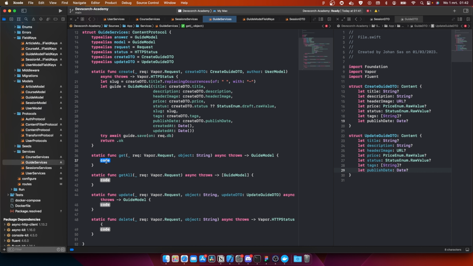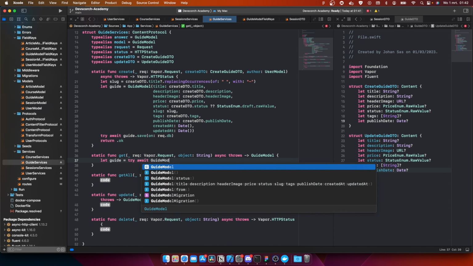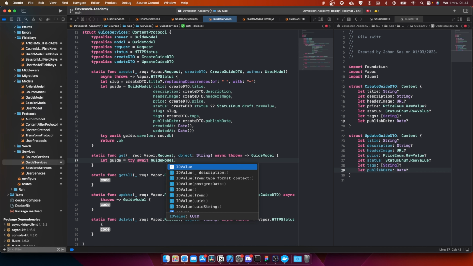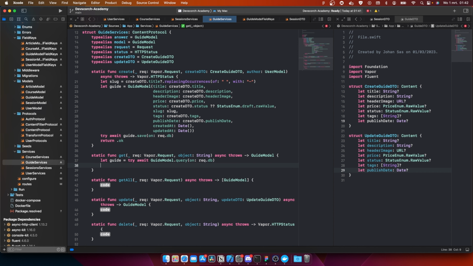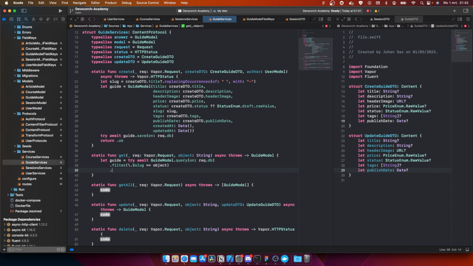Okay, so in here we can do let guide equal to try await GuideModel.query on req.db, filter by slug equal to the slug, then .first.